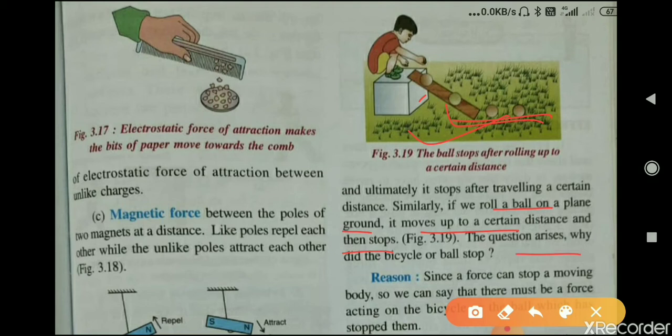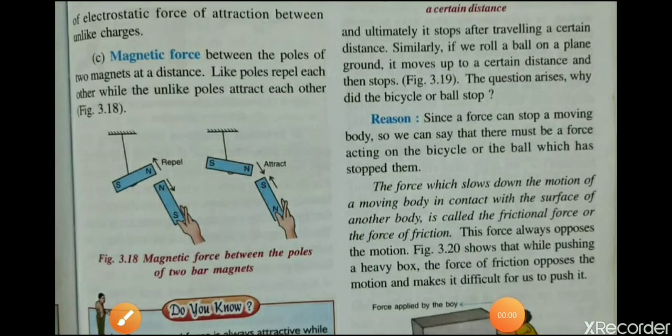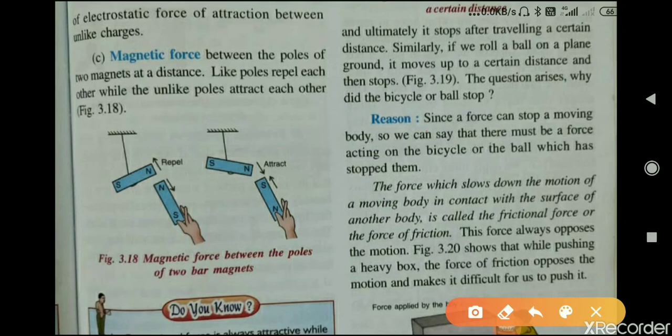Now the question arises, why did the ball or the bicycle stop after traveling a certain distance? The reason is that since a force can stop a moving body, there must be a force acting on the bicycle or the ball which has stopped them. If a body is moving, only when we apply a force in the opposite direction are we able to stop it. So there must be some force acting on the bicycle or the ball which stops it. That force is known as force of friction.